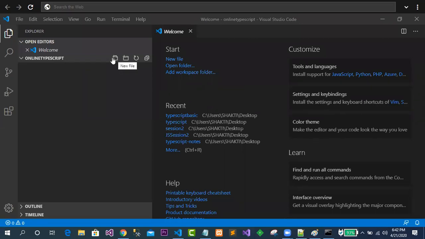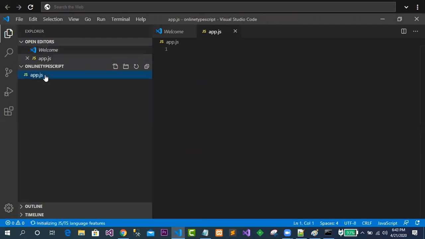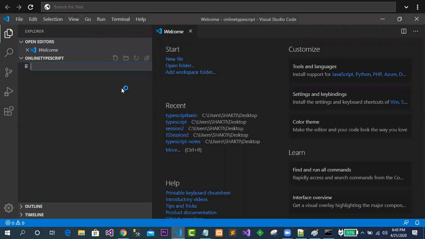The first thing we are going to do is create a file here by clicking this icon. Simply I'm giving app dot JS. Sorry, this is not JS. Let me delete this one. So first of all, I will go for app.ts.